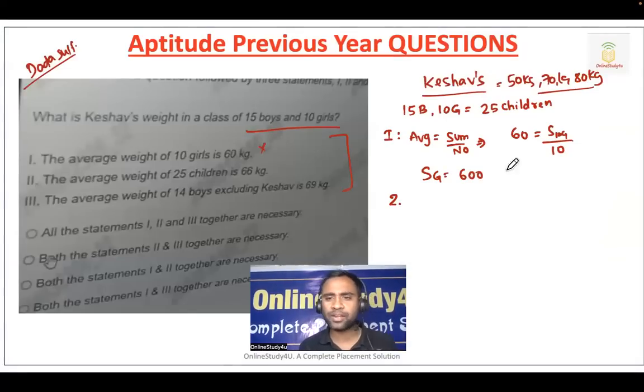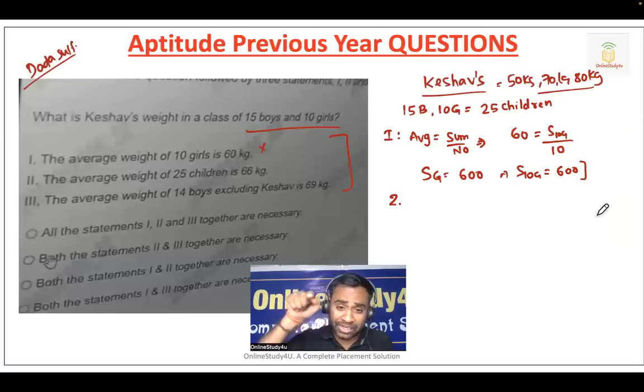See, from statement one, we will come to know the total. So what is the weight of 10 girls? It is a total of 600, but you do not have to calculate because I need to explain, so each and every person watching this video will be able to understand.